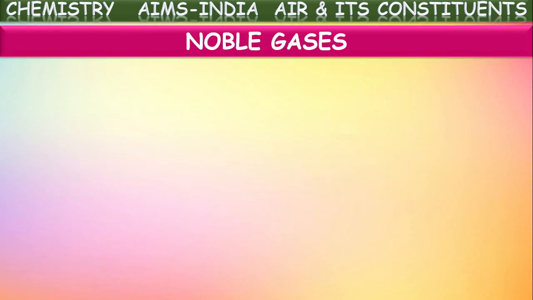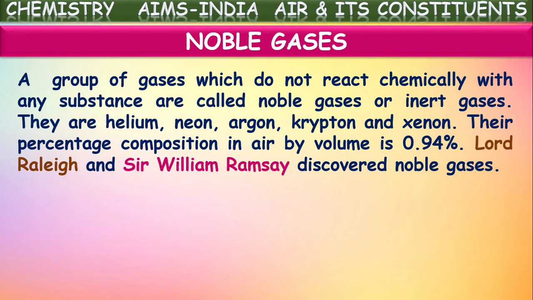Next, noble gases. A group of gases which do not react chemically with any substance are called noble gases or inert gases. So there is a group of gases which do not react with any chemical substances, and they do not react among themselves either. Those gases are called noble gases. For example, helium, neon, argon, krypton, xenon, and radon. These gases are called noble gases.